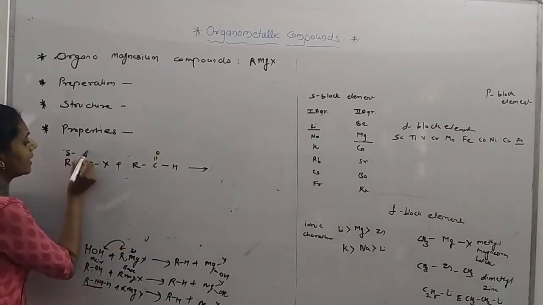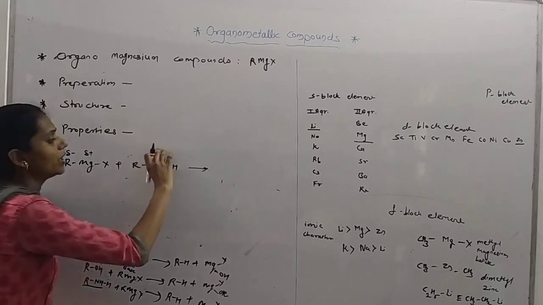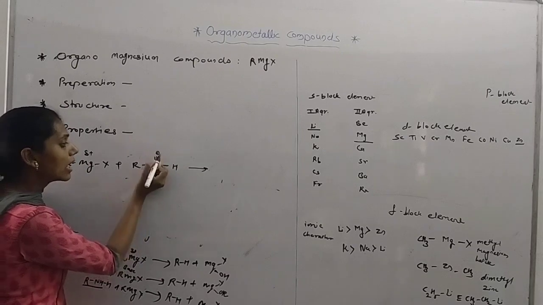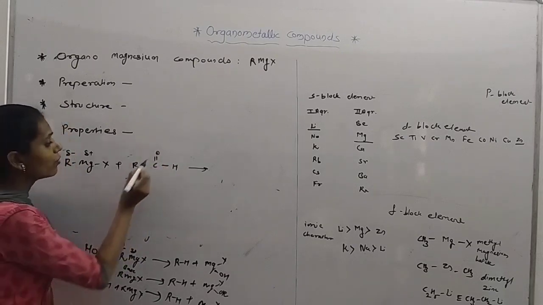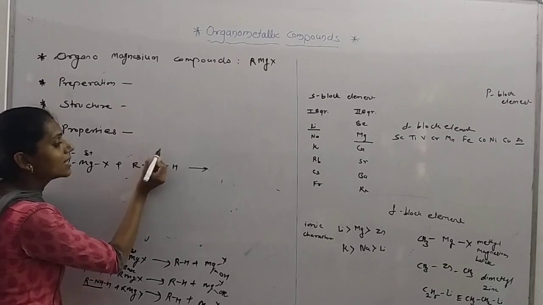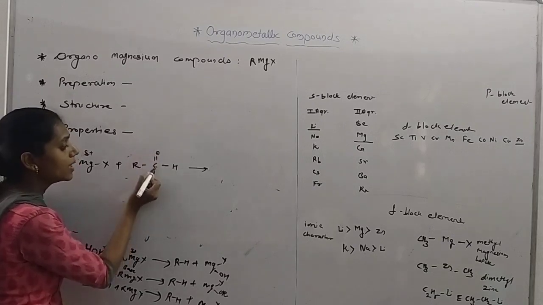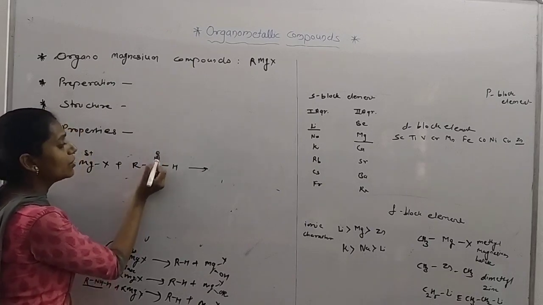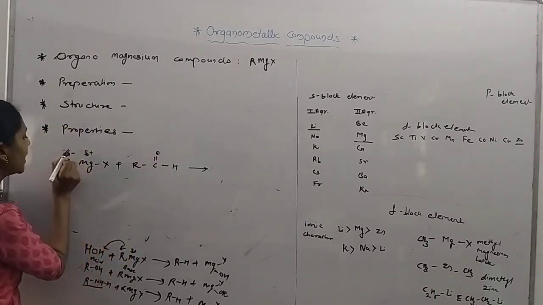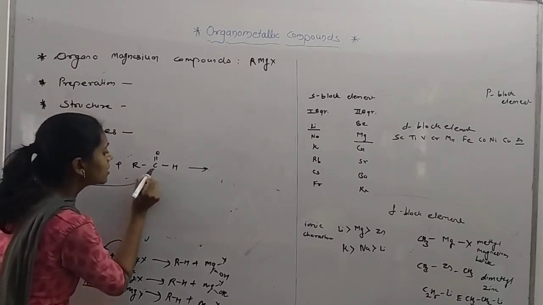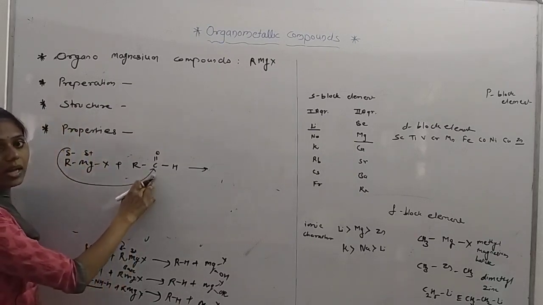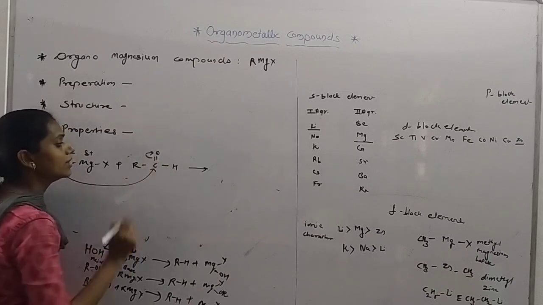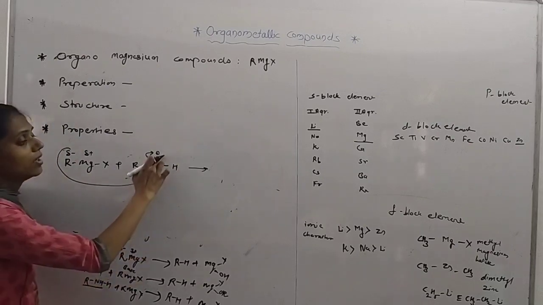You know that this is delta negative, delta positive. In the carbonyl group, there is oxygen, which is electronegative, so it always abstracts the electron from this pi bond. It is an electron withdrawing group, and carbon is electropositive while oxygen is electronegative. So the delta negative group is bonded with this carbon. Here the R group attacks this carbon atom, and this pi bond is shifted onto the oxygen.